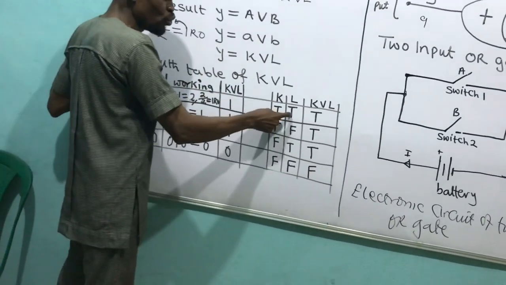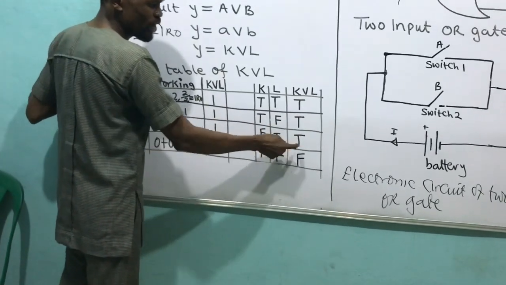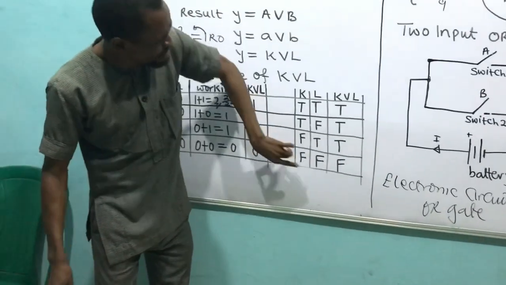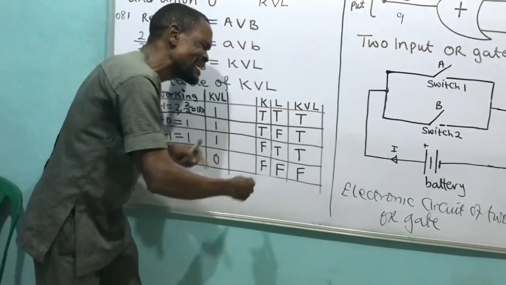When I say true, true will give me true. True, false will give me true. And false, true will give me true. And false, false will give me false. What does it mean? It means that this man can only say false when both of you have said false. Any other thing is true.